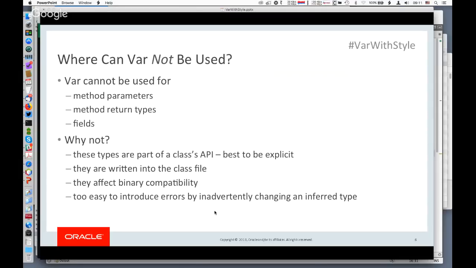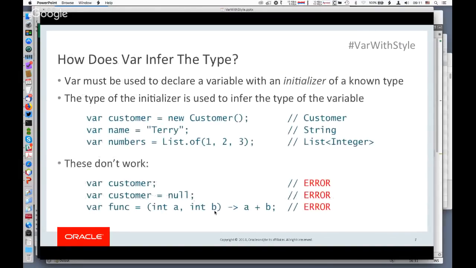Okay, let's see. So now, if you write var, how does the compiler determine what type to infer? And so, like I said before, it looks on the right-hand side of the initializer of a declaration. So if we say var customer equals new Customer, so there's a class Customer, and so clearly the type of the variable must be that class Customer. Var name equals "Terry". Okay, so that is a string literal, and its type is String, and so the type for name is inferred to be String.